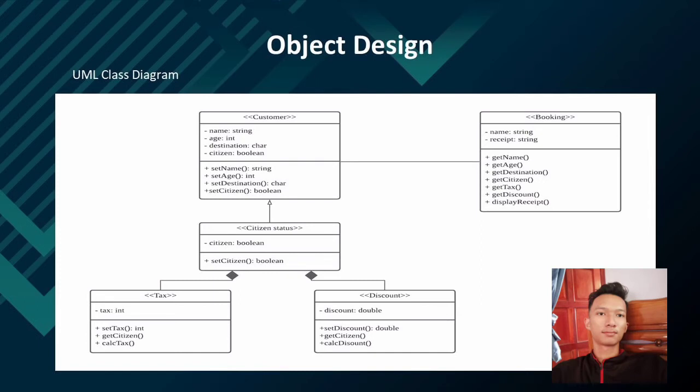Okay, next I'm going to explain object design. First, we look at the UML class diagram. In the UML class diagram, we have 5 different classes which consist of 2 parent classes and 3 child classes. Okay, I'm going to explain the customer class. In the customer class, we have 4 attributes. Those attributes are name, age, destination, and citizen. In the customer class, we also have 4 different methods. Those methods are set name, set age, set destination, and set citizen.